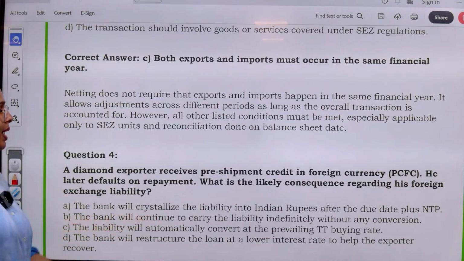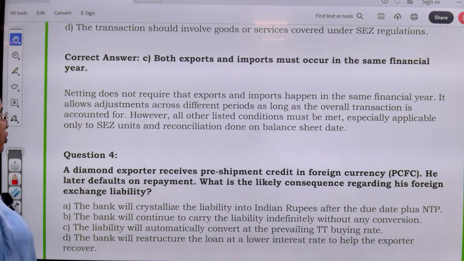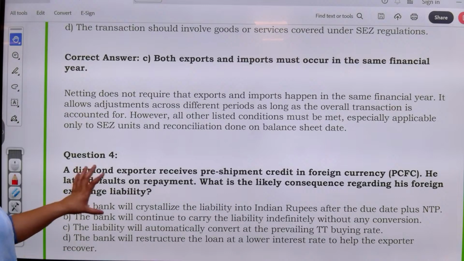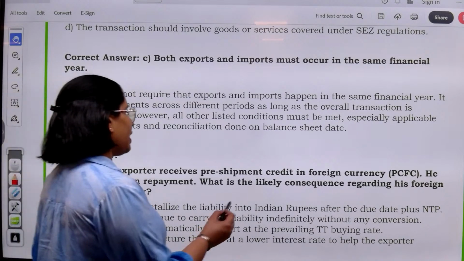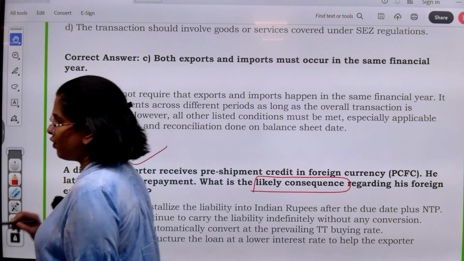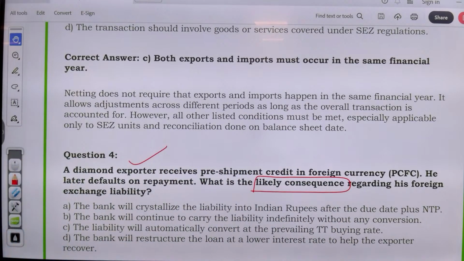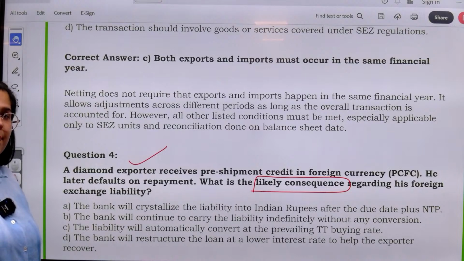The liability will automatically convert at the prevailing buying rate. The bank will restructure the loan at a lower interest rate to help the exporter recover. Now all these things look unviable. You have been asked what is the likely consequence if an exporter has defaulted on the repayment, and what would be the step taken by the bank.